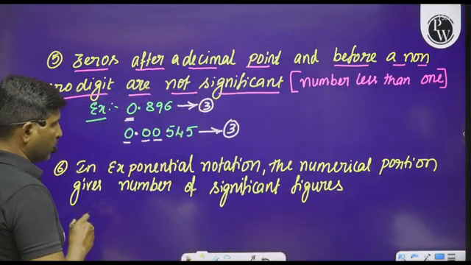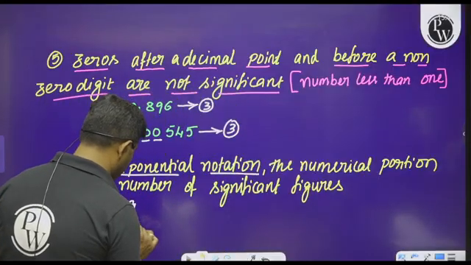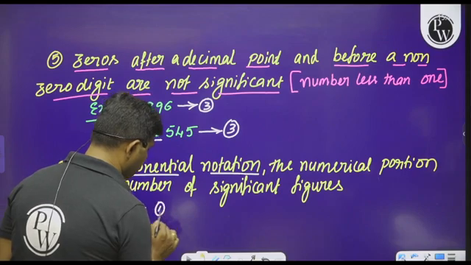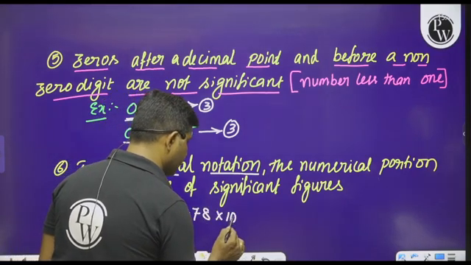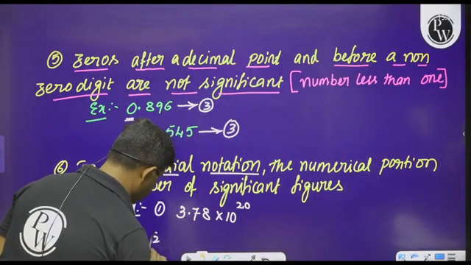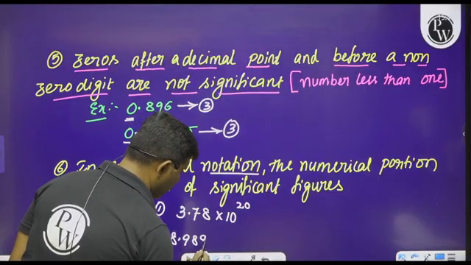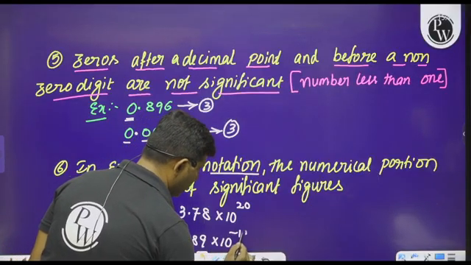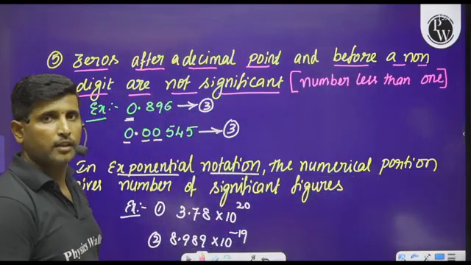So let us see the next one, exponential notation. For example, see here, if I take a number 3.78 into 10 to the power of 20. Otherwise, as a second example, I can take 8.989 into 10 to the power of minus 19. So how many significant figures are there in this case?